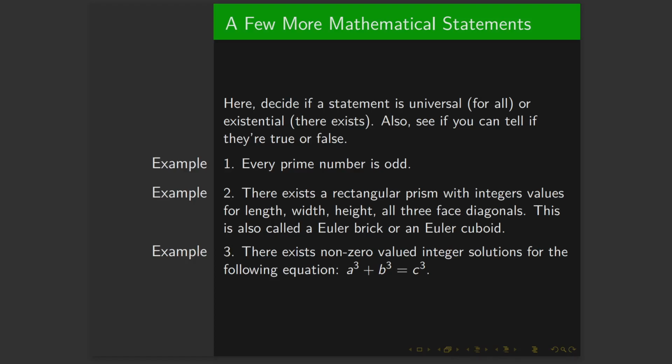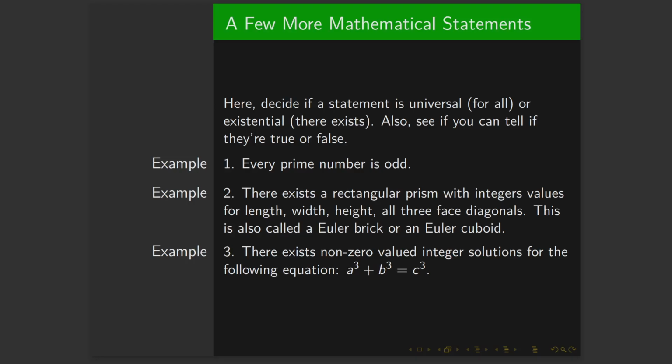And the third one, there exist non-trivial integer solutions for the following equation: a cubed plus b cubed is equal to c cubed. And in this case, non-trivial means no zero value. In the slides, there exist non-zero valued integers. So 0 plus 0 is equal to 0. That's fine, right?